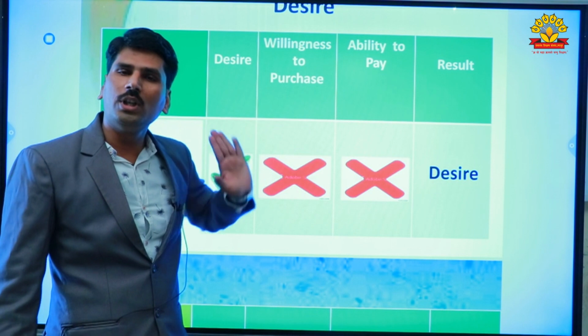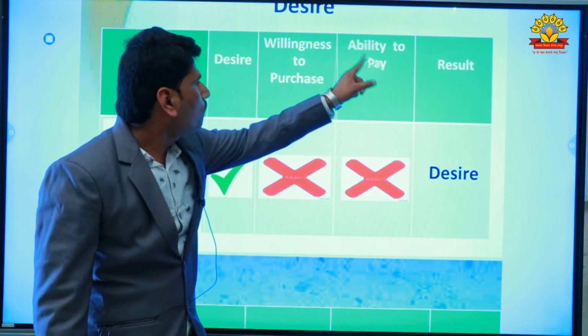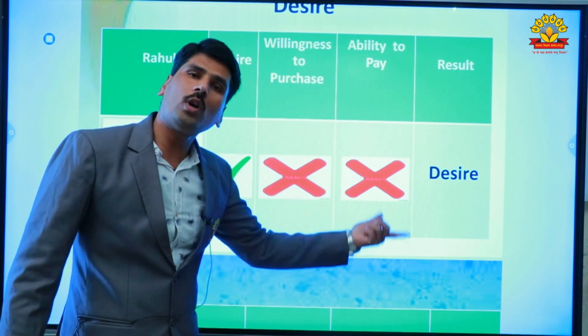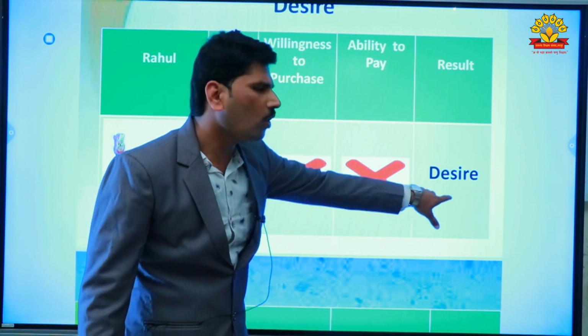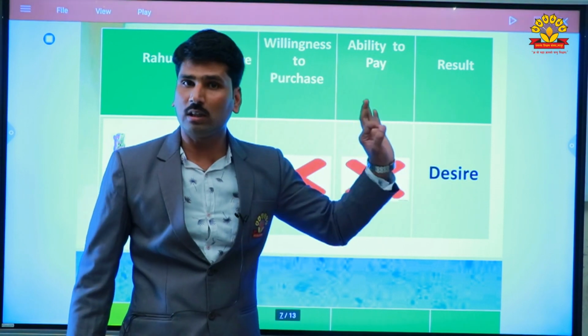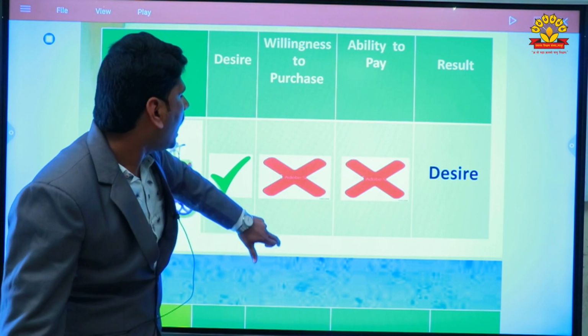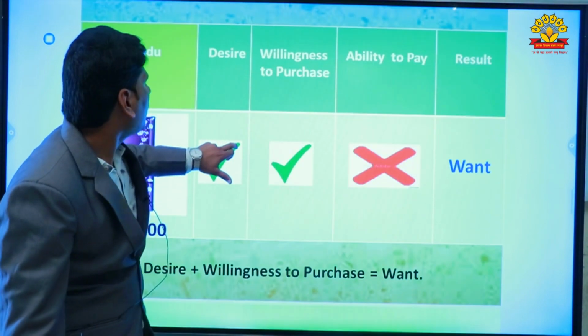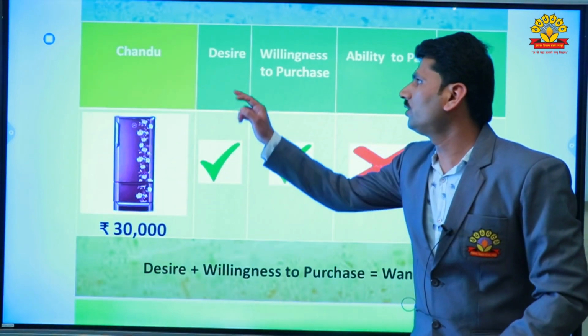But willingness to purchase is absent, and ability to pay is also absent. Then it is just called a desire. Then after that, the next example is given about Chandu.